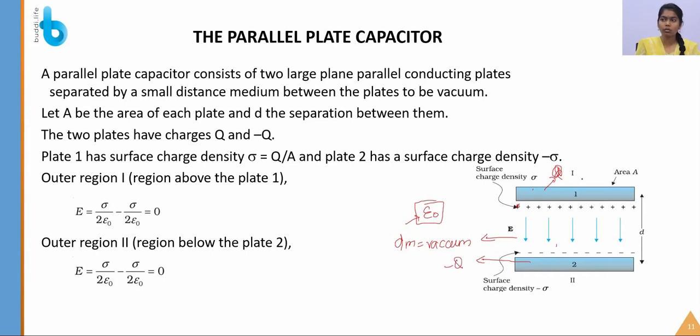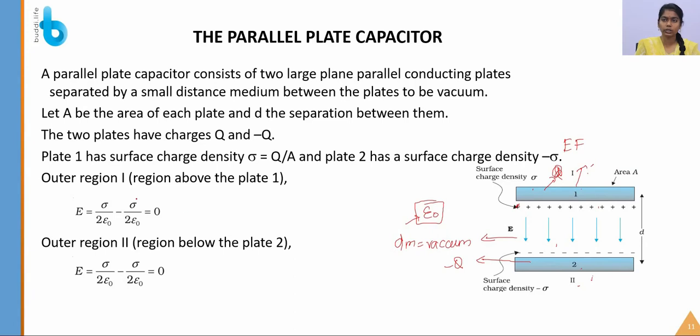So what is the electric field in the outer region, above plate 1 and below plate 2, right? The electric field here is absolutely 0.